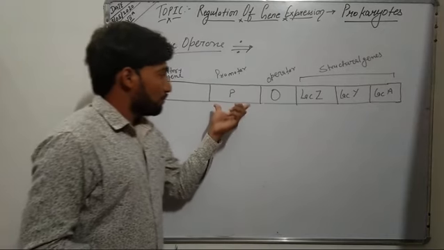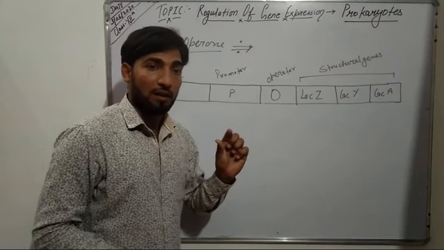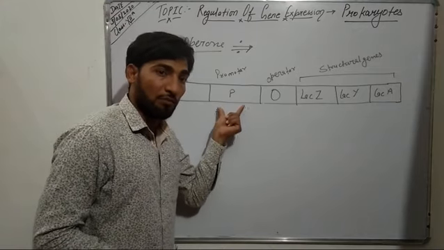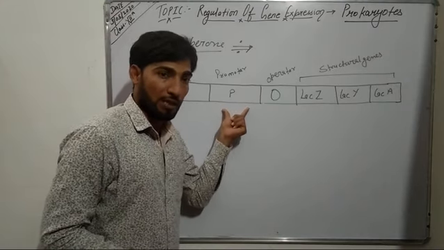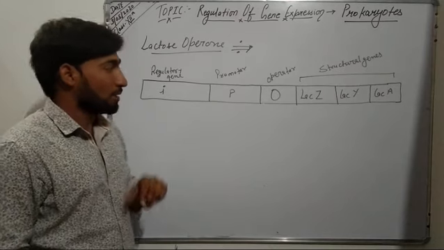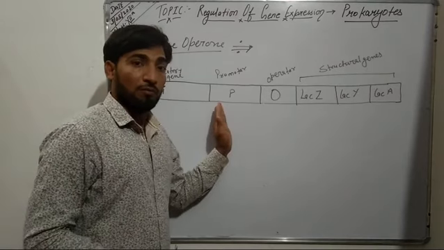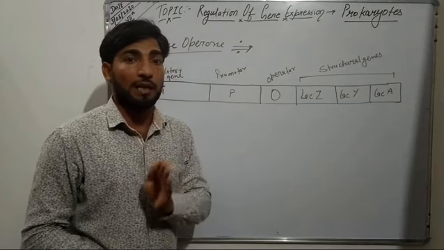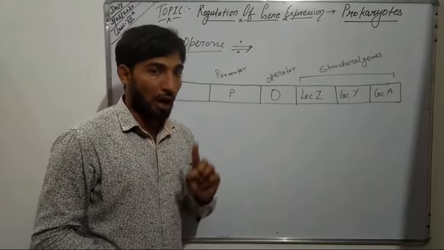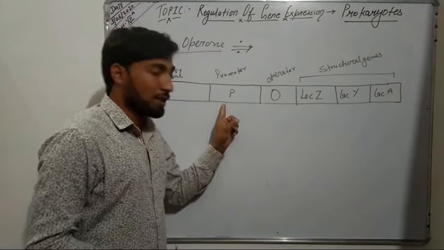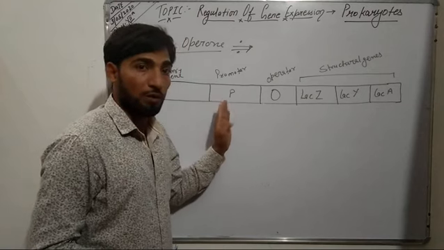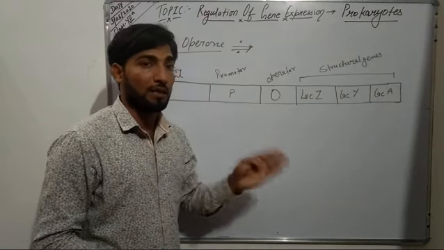First of all, this promoter decides the site where the RNA polymerase enzyme binds. So it marks the site on which the RNA polymerase enzyme binds. Second, it is the promoter which decides which DNA strand has to act as the template DNA. So the promoter has 2 functions: it marks the site for the binding of RNA polymerase enzyme, and second, it decides which strand of DNA has to act as the template DNA.